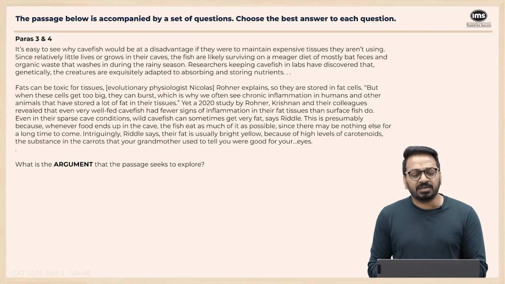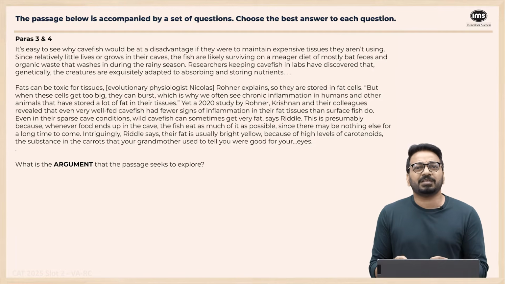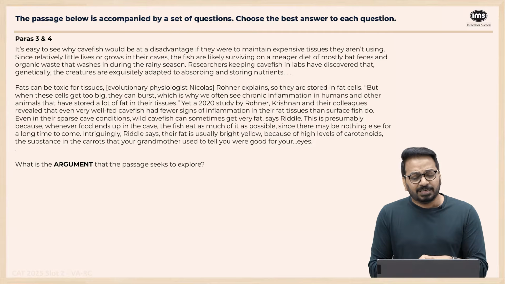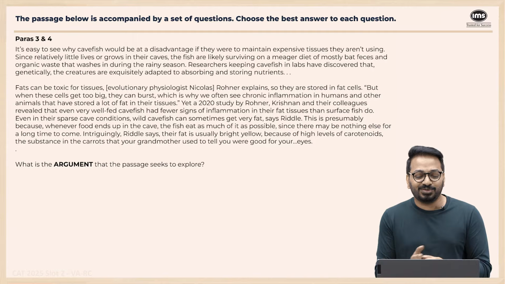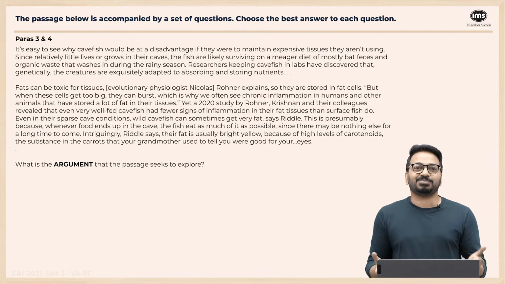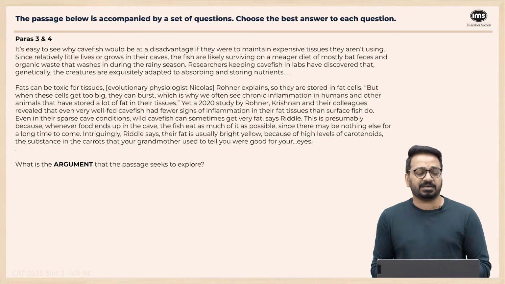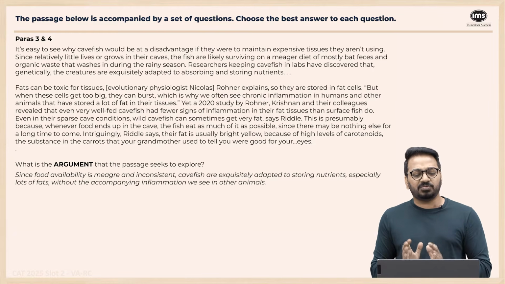Intriguingly, Riddle says that fat is usually bright yellow because of high levels of carotenoids. They're saying fat is usually bright yellow, that's the color of the fat, because of high levels of this, the substance in carrots that your grandmother used to tell you were good for your eyes. So, they're saying that carrots are good for eyes. And the fat of the cavefish is bright yellow in color because of high levels of what is there in a carrot. Right? So what is the argument here?